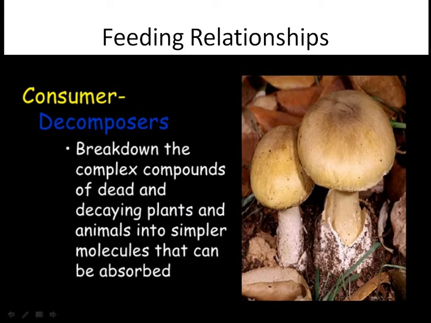Then are the consumers also called decomposers. This is a very important topic, as decomposers are involved in decomposing the dead decaying matter of plants and animals both, clearing up the dead bodies of plants and animals from the earth and making them useful again to the producers. They break down the complex compounds of dead and decaying plants and animals into simpler molecules that can be absorbed by the plants. The major decomposers on the earth are fungi and bacteria.